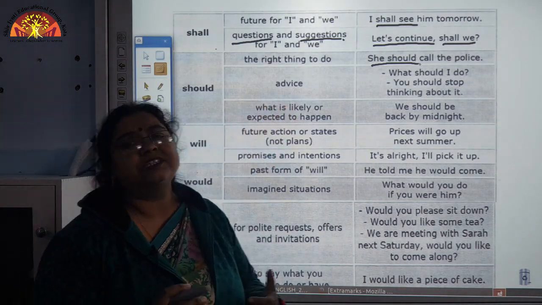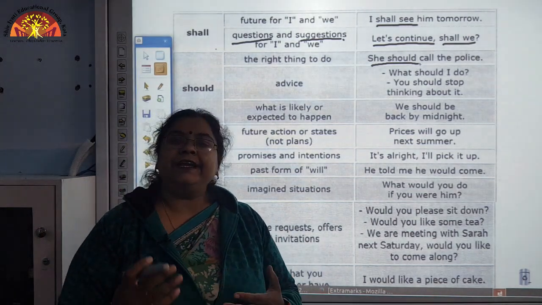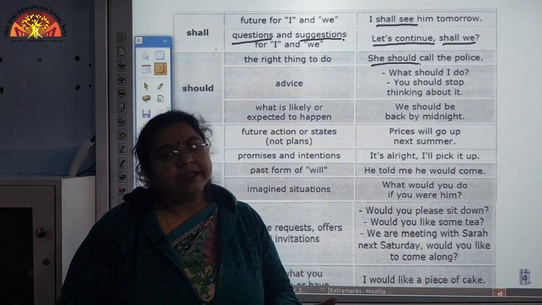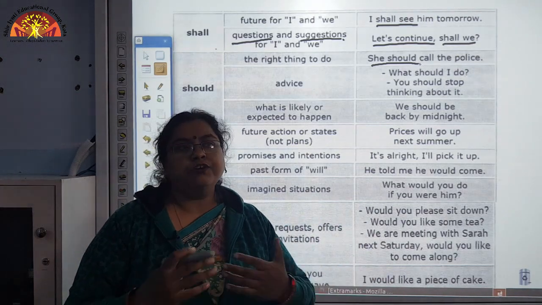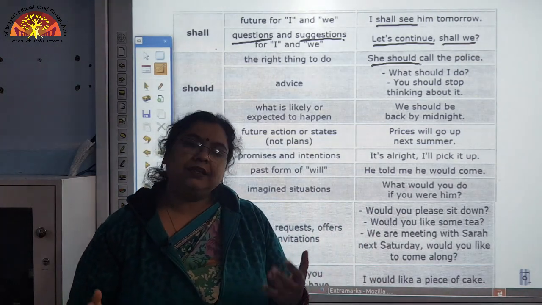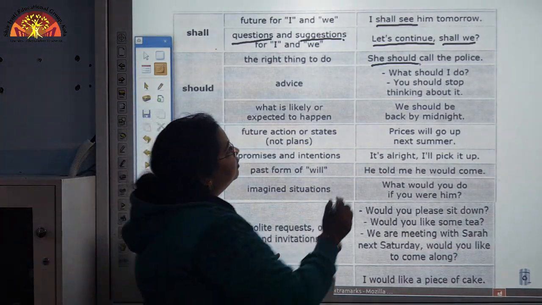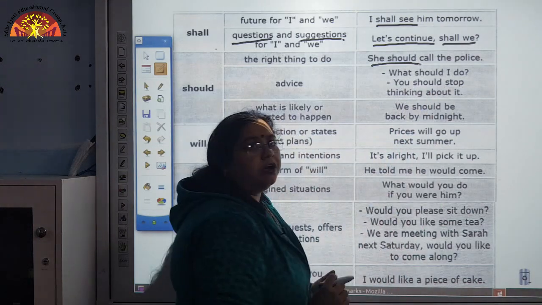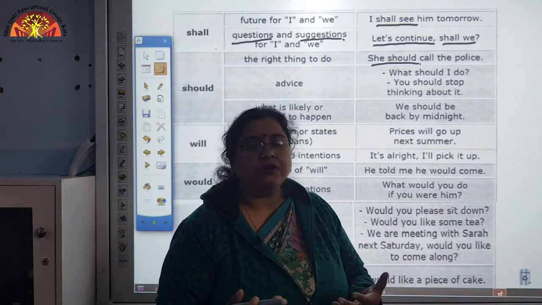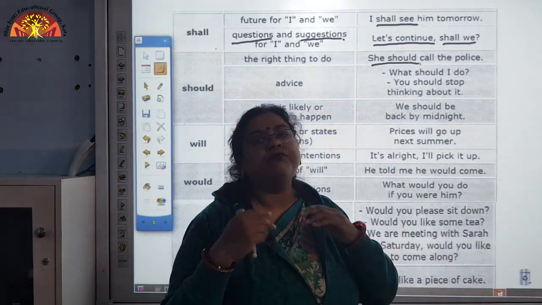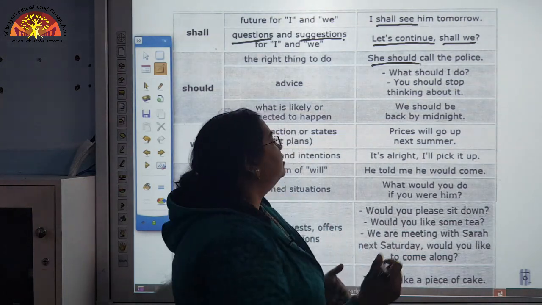Now, another aspect is advice. Certain things which are being advised to you, like you should eat healthy food. So, this is a suggestion. Whenever you go to the doctor, what does he suggest? You should take proper rest. So, this is advice from the doctor. See here an example. What should I do? Now, the person is asking for advice. So, for seeking the advice or for giving the advice, in both ways we use should, the modal.